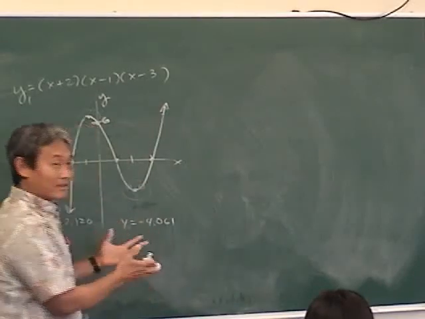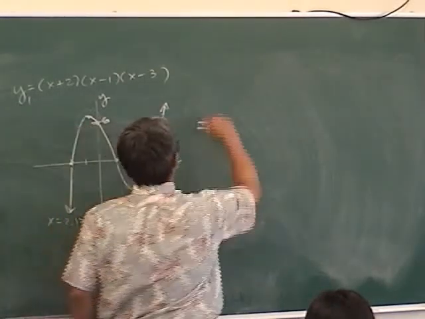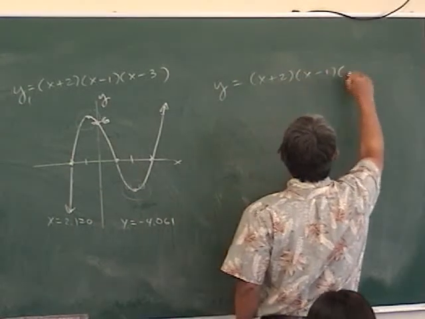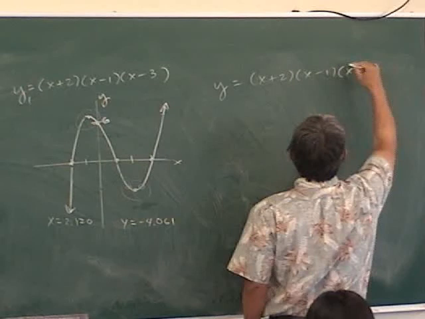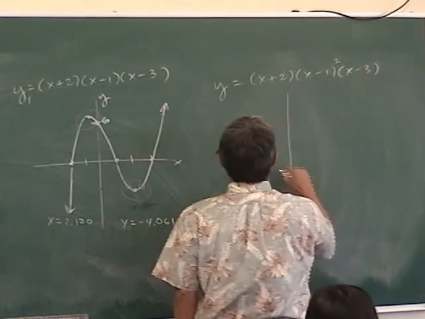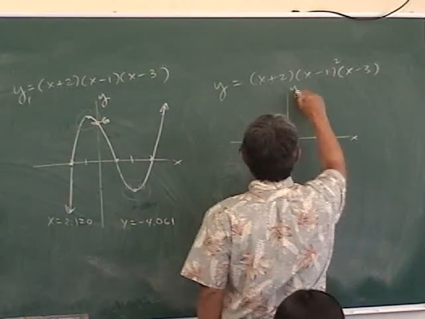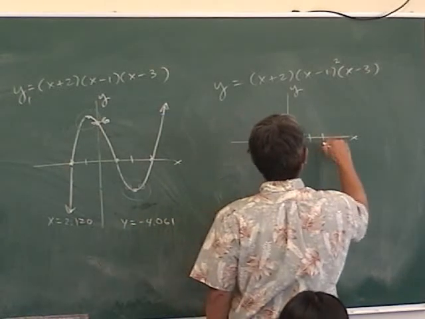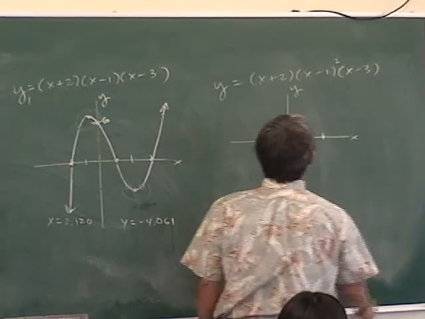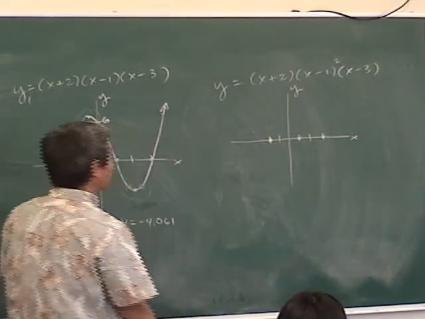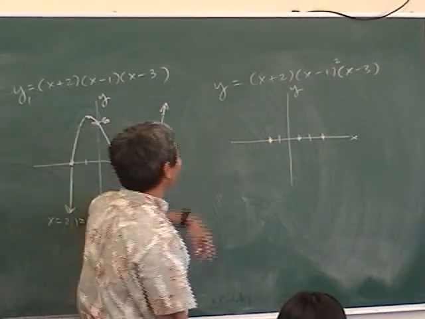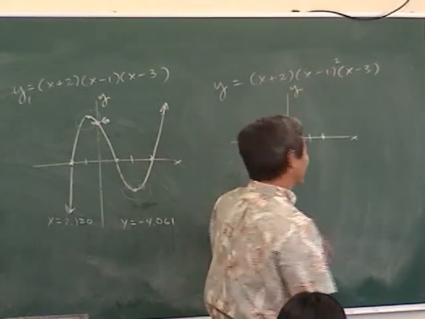Okay, that's basic. Now are you ready to kick it up a notch? y equals x plus 2, x minus 1, x minus 3. Let's put a square on one of these. Are the x-intercepts still -2, 1, and 3? Yes. Is the y-intercept still 6? No. Because now when you plug in 0, you get 2 times 1 times -3. It's -6 now.